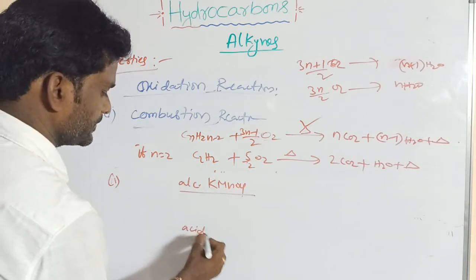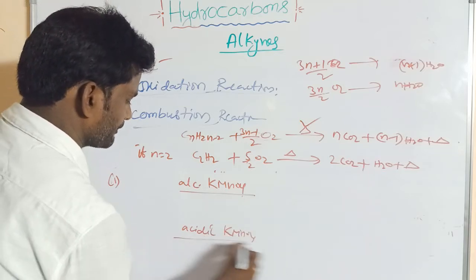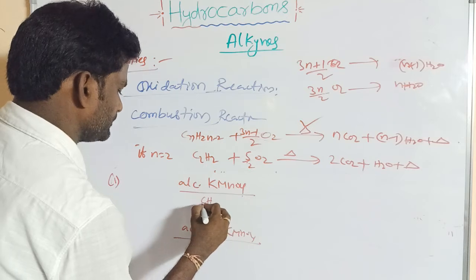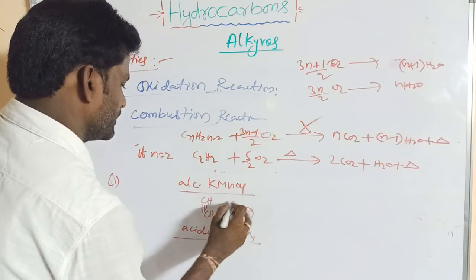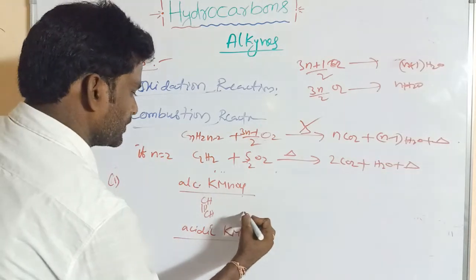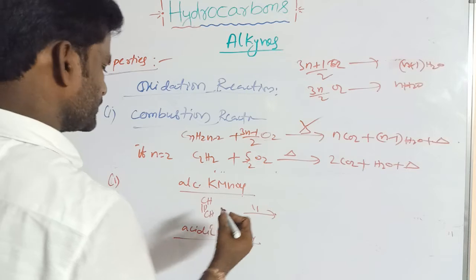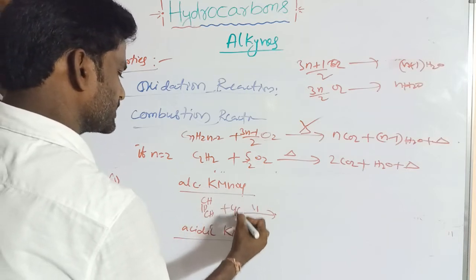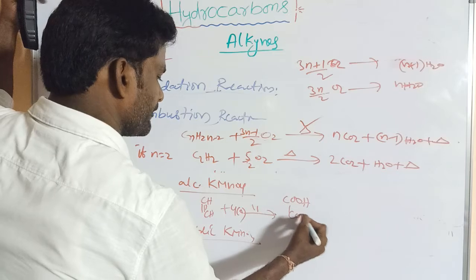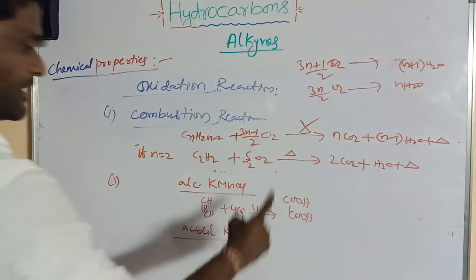Acidic KMnO4 can give 4 oxygens. So finally we get oxalic acid.